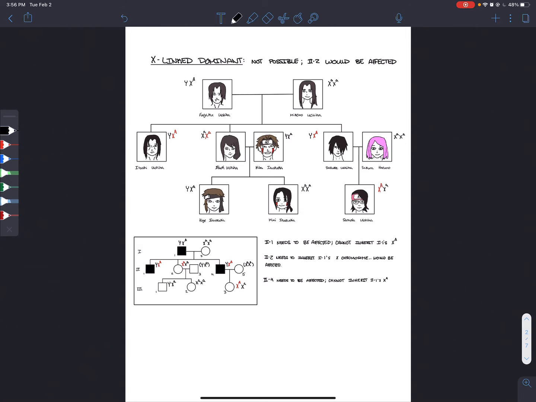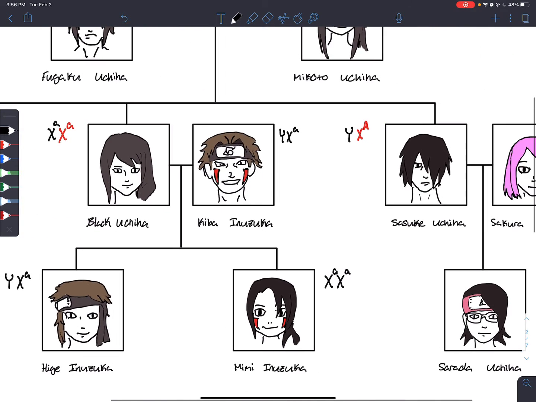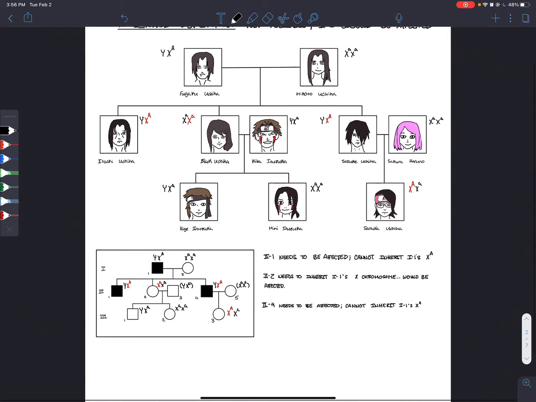So the second page is a more in-depth analysis of why the X-linked dominant is not a possible mode of inheritance for the Mangekyo. I have the genotypes of the individuals that invalidate this mode of inheritance outlined in red. As you can see right here, these are what they would have to be, but it is impossible.